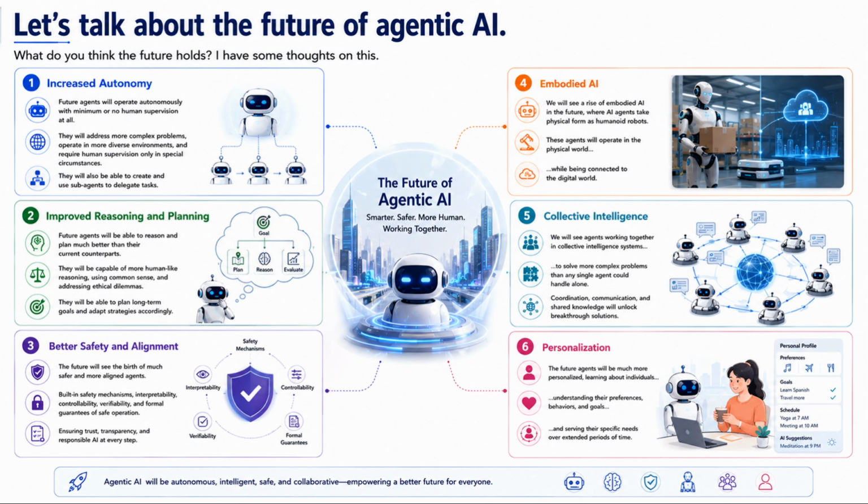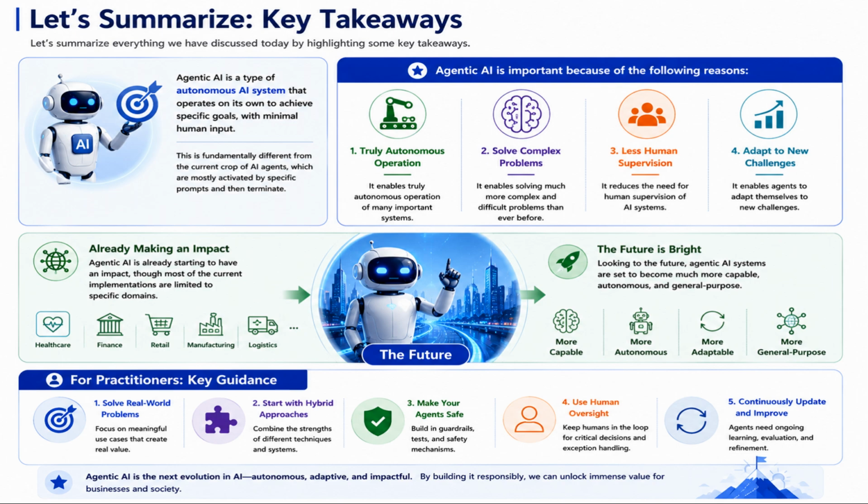Embodied AI: we will see a rise of embodied AI in the future, where AI agents take physical form as humanoid robots. These agents will operate in a physical world while being connected to the digital world. Collective intelligence: we will see agents working together in collective intelligence systems to solve more complex problems than any single agent could handle alone. Personalization: the future agents will be much more personalized, learning about individuals and serving their specific needs over extended periods of time. Let's summarize everything we have discussed today by highlighting some key takeaways.